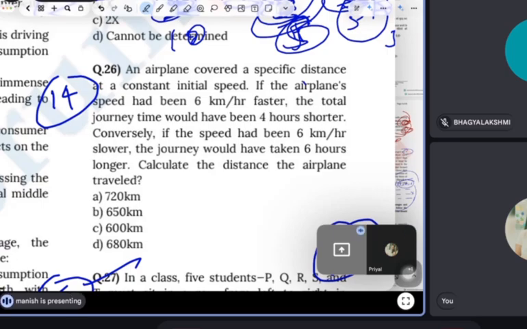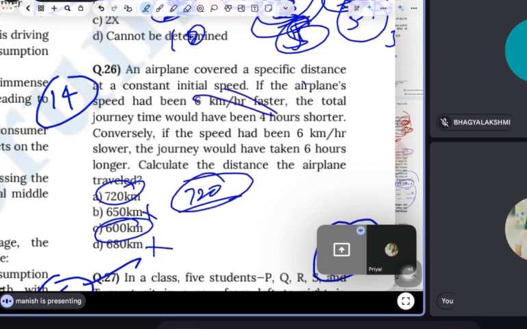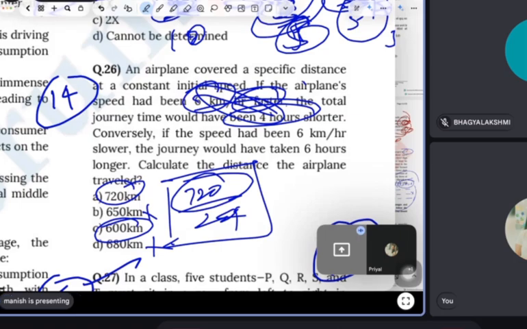See, guys, again, time and distance question. So I told you, always try to eliminate the options. This can never be the answer because they are not divisible by 6. Now, guys, let's say total distance is 720, because I'm taking the help of the options here. So 6 times 4 is 24, because 6 km faster and 4 hours shorter. So let's say original speed is 24 and distance is 720. So total time 30 hours.